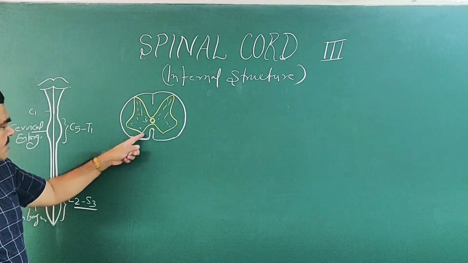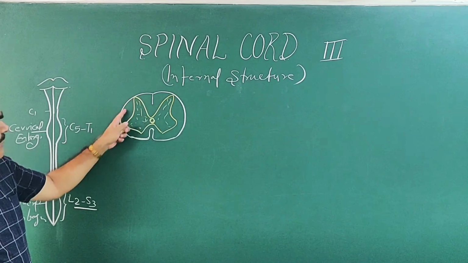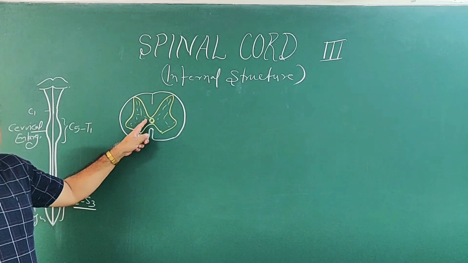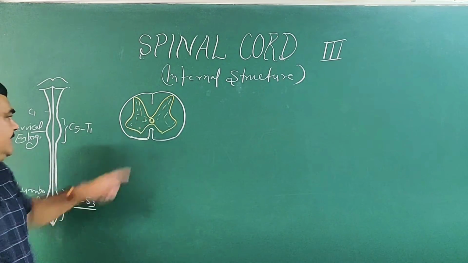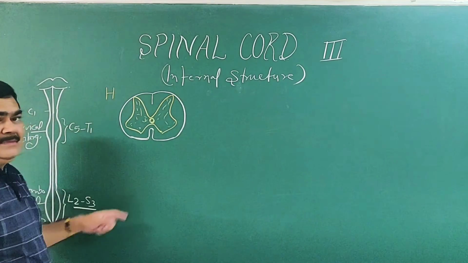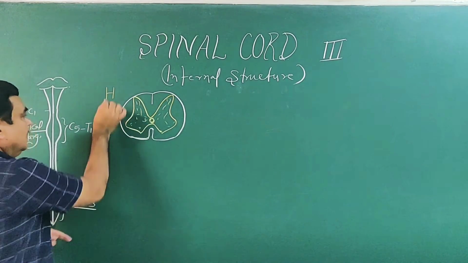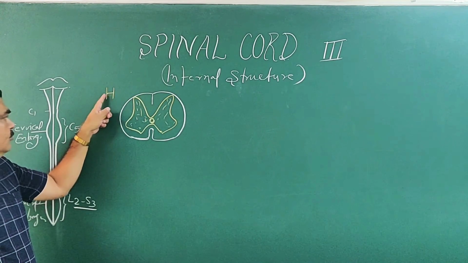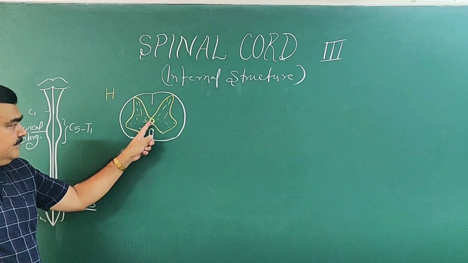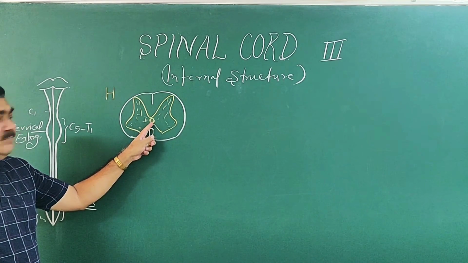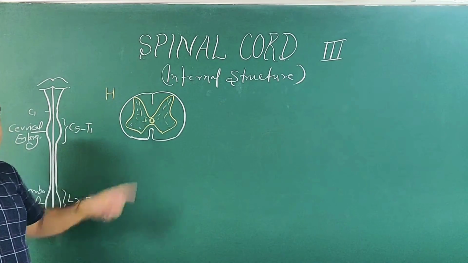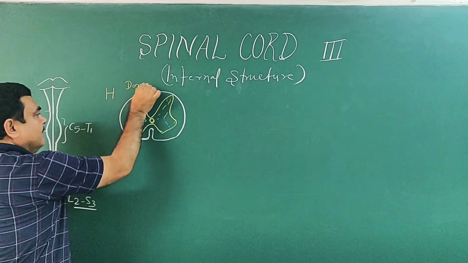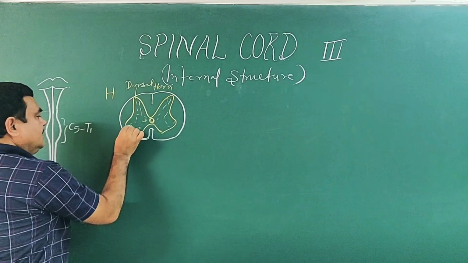Outside, in the periphery, this is white matter. Here you can see this gray matter is H shaped. The horizontal part of the H connects the two vertical parts. This is the gray commissure. These two are horns: this is the ventral horn, this is the dorsal horn.